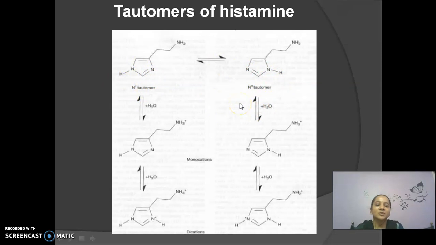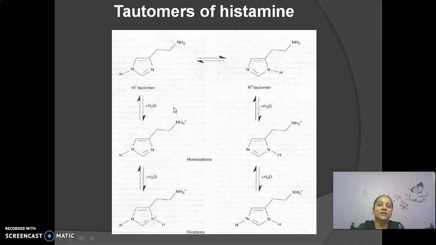Histamine is always present in a monocation form to show biological activity. Once it is converted to the dication form, or 1,3-dication form, it easily dissociates from the site. Again, to show activity towards the H2 receptor, it is always present in the monocation form. The dication form does not show any activity on the H2 receptor. What is happening in the case of the monocation? The amine group is converted into the ammonium ion, and this is called the monocation form. Further, with the addition of H plus ions, it converts into the dication form.